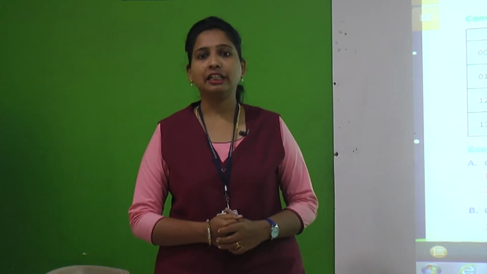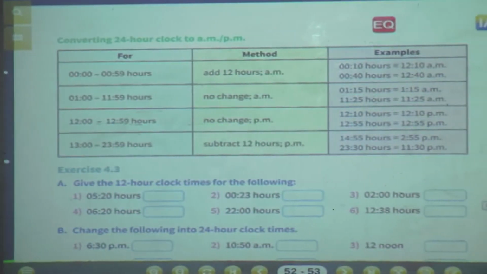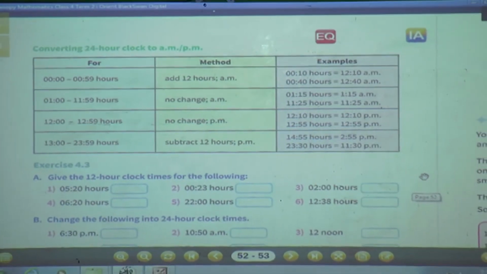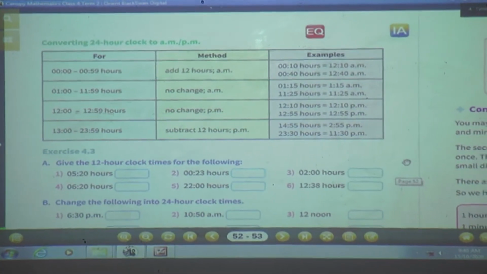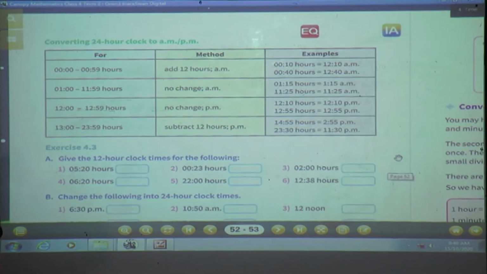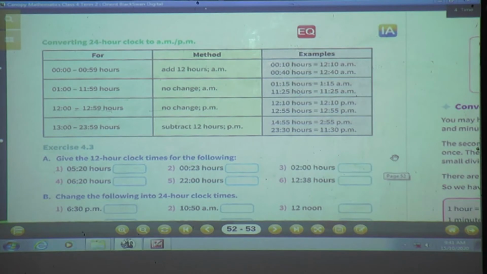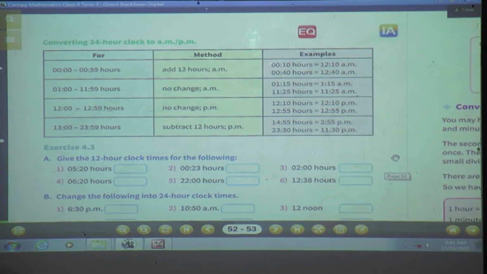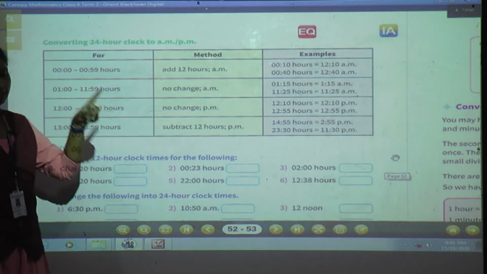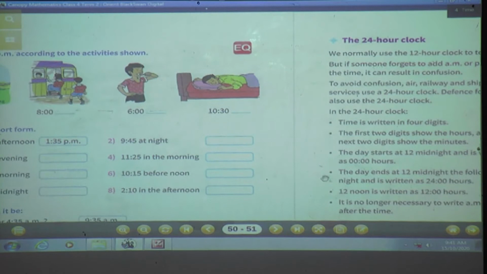Now we will start converting AM and PM with one more table. See, converting 24 hours clock to AM and PM. We have seen in our last session also, where we converted 12 hours clock into 24 hours. Now, 24 hours clock, how to convert in AM and PM? Shall we revise once again what we have studied in the last session?